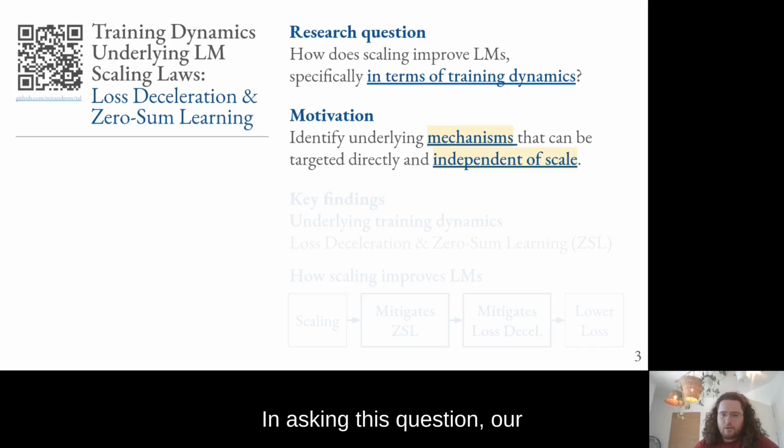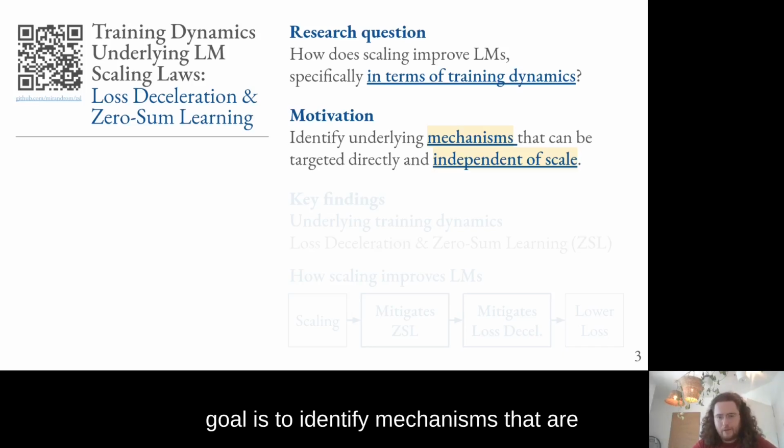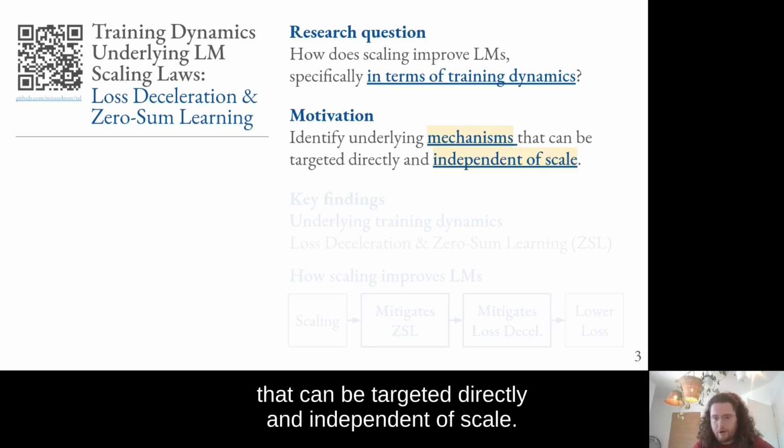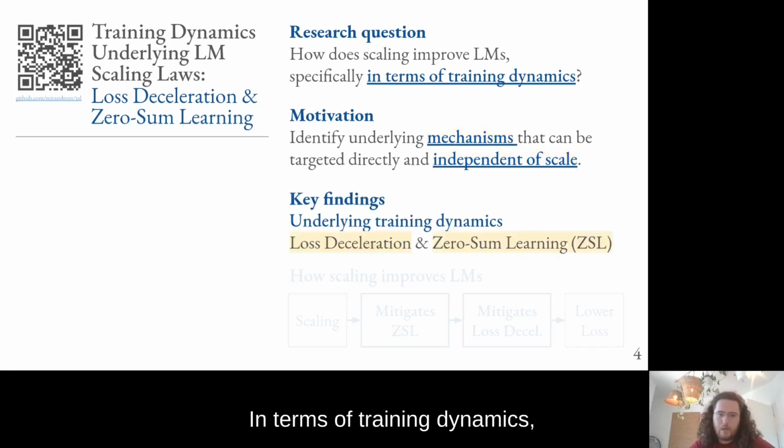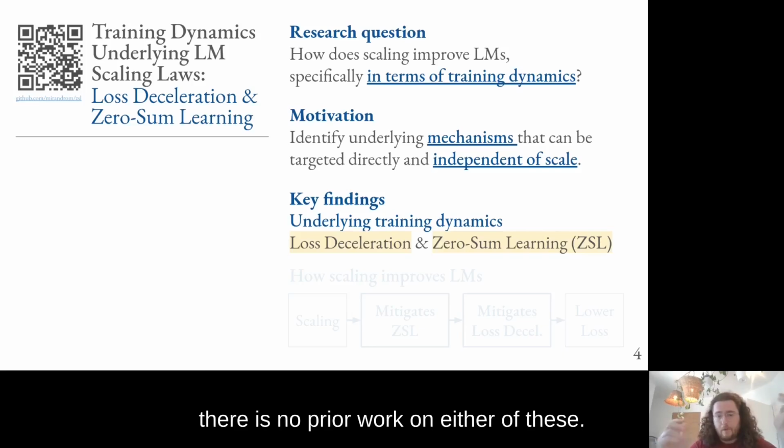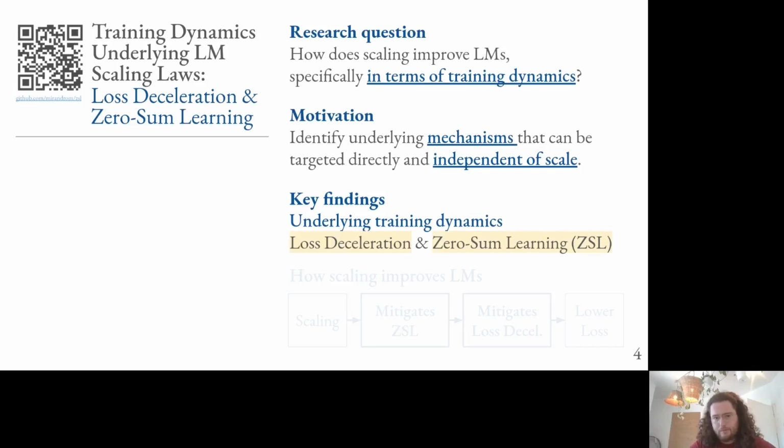In asking this question, our goal is to identify mechanisms that are responsible for scaling improvements, but that can be targeted directly and independent of scale. So, what did we end up finding? In terms of training dynamics, we found two phenomena that underlie scaling improvements: loss deceleration and zero-sum learning. And to be clear, this is terminology that we introduce in the paper. To the best of our knowledge, there is no prior work on either of these.